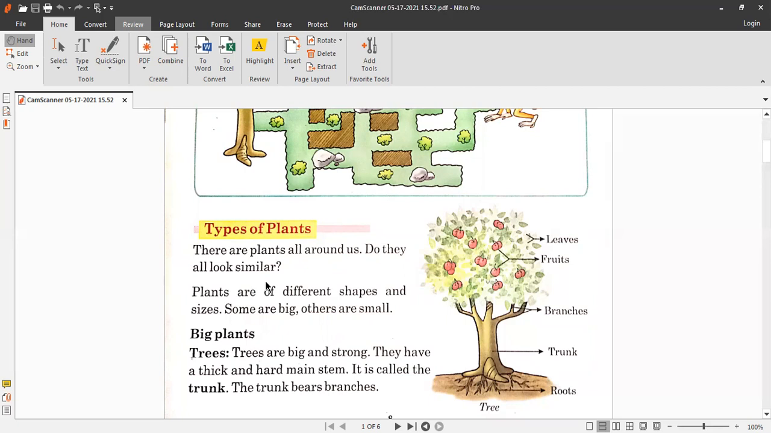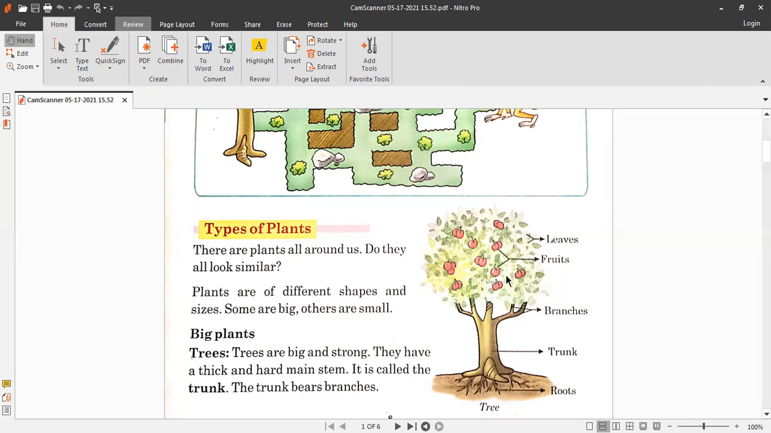Some are very tall. Some are very short. Some have different leaves, their patterns and their designs are very different. Some have different colors, the colors of different leaves are different. So they all are very different from each other. Plants are of different shapes and sizes. Some are big, others are small. So first we are going to discuss the big plants.